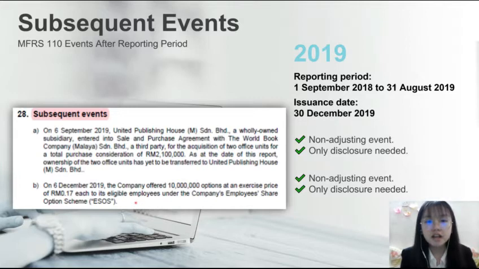The second event, implementation of the company's employee share option scheme, also is a non-adjusting event because the 10 million options were offered by the company on 6 December 2019, which is after the reporting period. Therefore, only disclosure in the notes to the financial statements is needed.